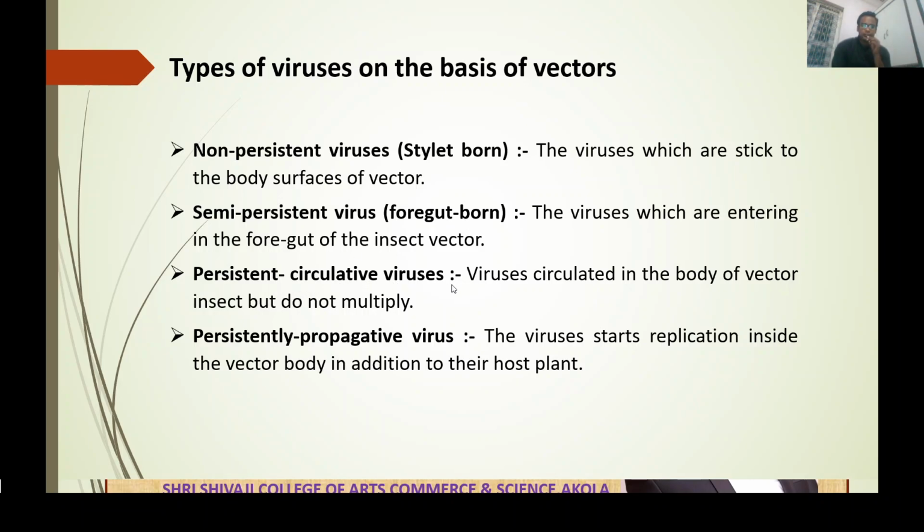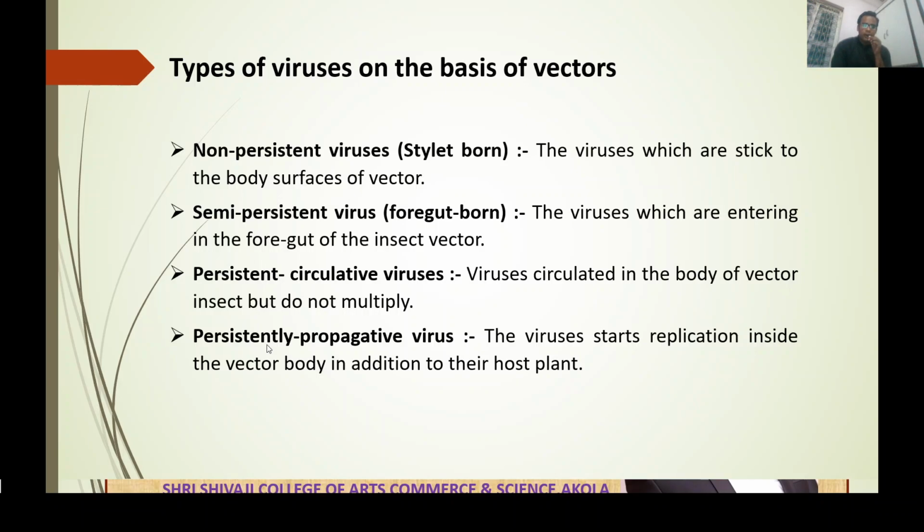Persistent circulative virus means viruses circulate in the body of the vector insect but do not multiply. For example, in persistent circulative viruses, viruses enter inside the body of the vector. They circulate through the lymph, that is, in the vector the circulatory fluid is lymph. They circulate throughout the lymph but do not multiply, and this is called a persistent circulative virus.